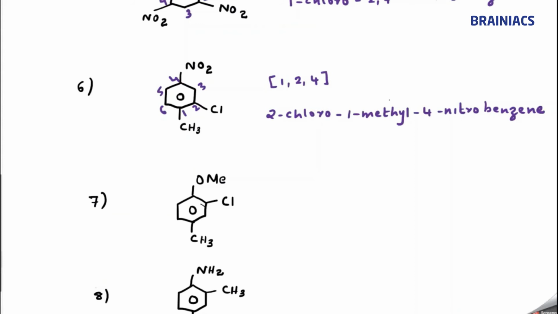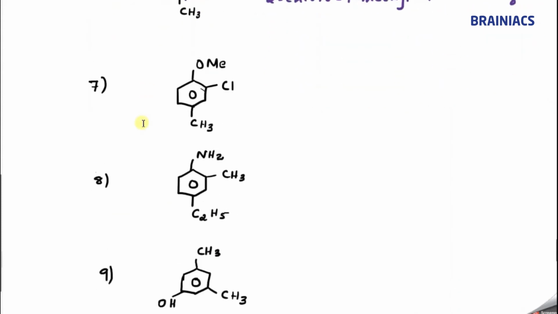Okay, let me try the next question. So I have worked out a huge number of questions just to make you familiar with organic chemistry and make it easier. Okay, so here also all are substituents. So how should I start numbering? I should start numbering in such a way that two groups are nearby. So let me start from here 1, 2, 3, 4, 5, 6. So the lowest possible locant 1, 2, 4. Correct. So what is the name of this compound? Can anybody tell?